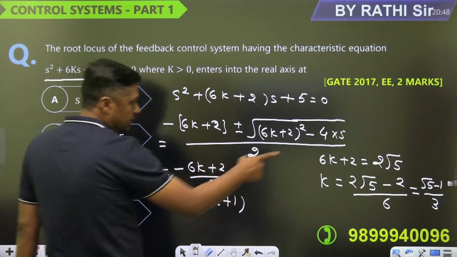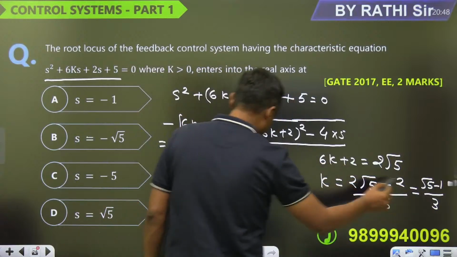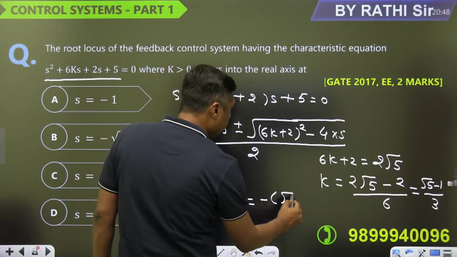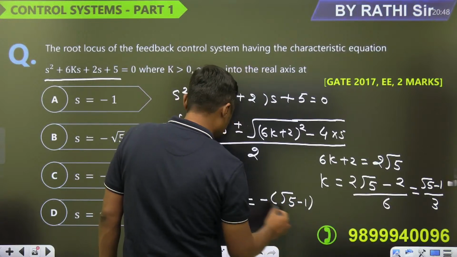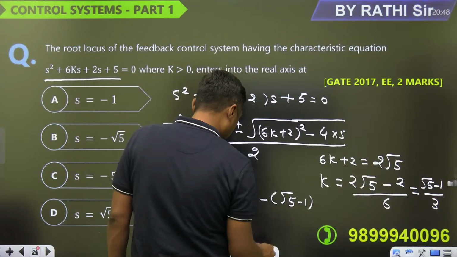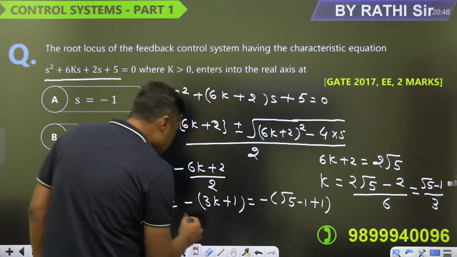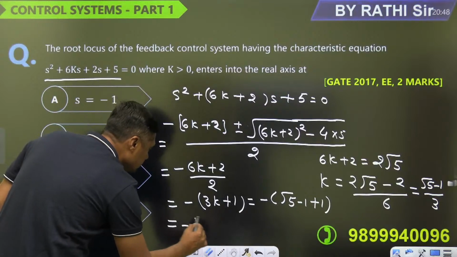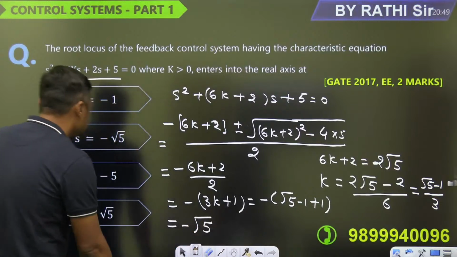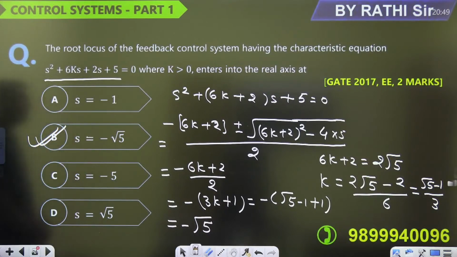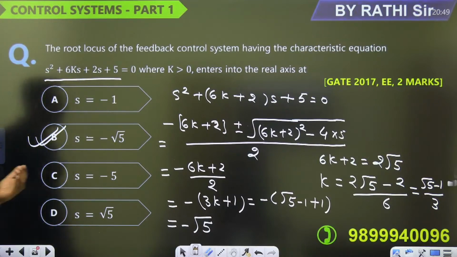6k plus 2 upon 2 is nothing but minus (3k plus 1). What is the 3k? This 3 cancels. You will get minus (root 5 minus 1), and this is the plus 1. Under the bracket it is a plus 1. Minus 1 plus 1 cancel out, and the answer is minus root 5. Answer is minus root 5. That is the root. So it enters into the real axis of the root locus of the feedback controller having this characteristic equation.